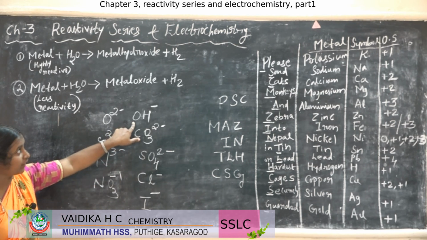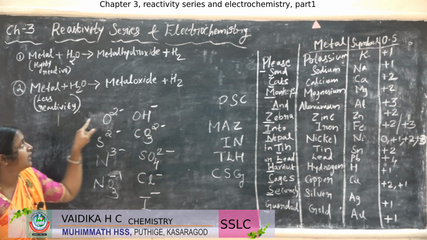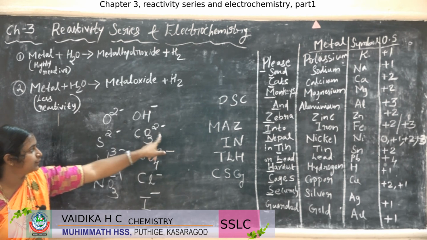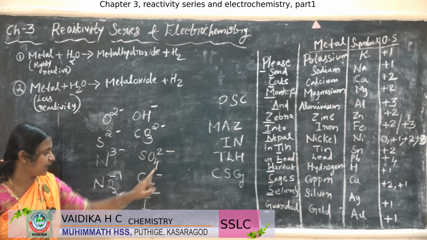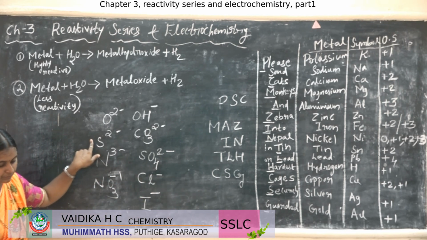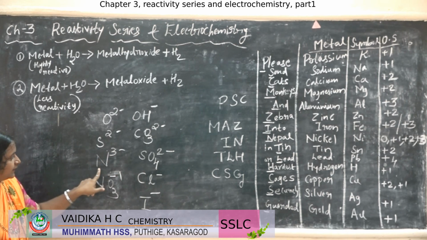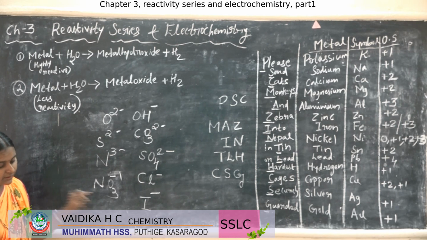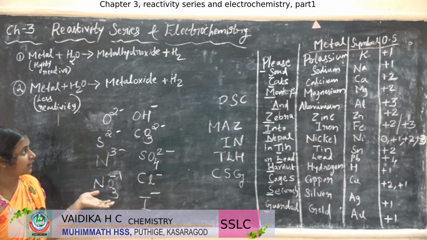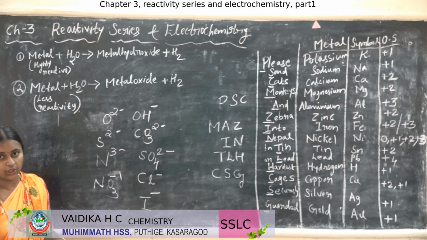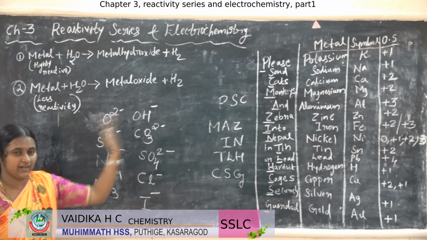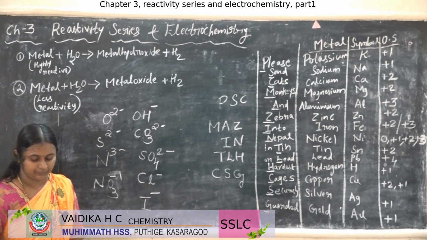What is the oxidation state of hydroxide? It is minus 1. What is the oxidation state of oxide? It is minus 2. And carbonate 2 minus. Sulfate 2 minus. Chloride minus 1. Iodine minus 1. And also sulfide 2 minus. Nitride 3 minus. And nitrate minus 1. These are some ions which come together with the metals as a compound. Okay, you have to learn these ions and their oxidation states and also the reactivity series.